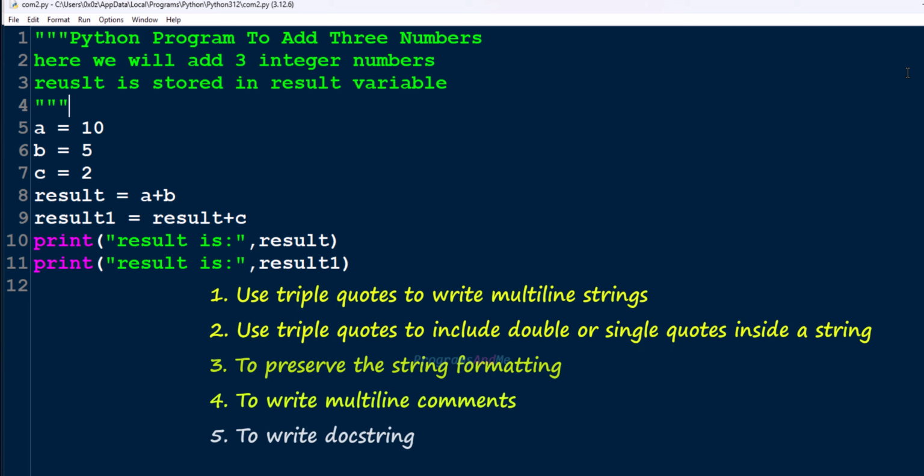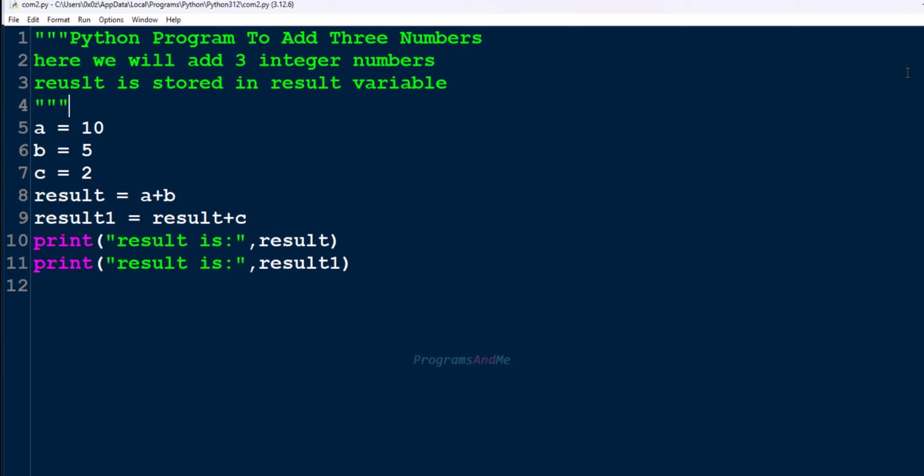Next, triple quotes are used to write docstring in Python. Docstring stands for documentation string. It is a special kind of string in Python used to document your code. You can use it in functions, classes, modules and methods. They help others or even yourself to understand what your code is doing and how to use it. What is the logic or thought process behind that code? You can understand that using docstring.